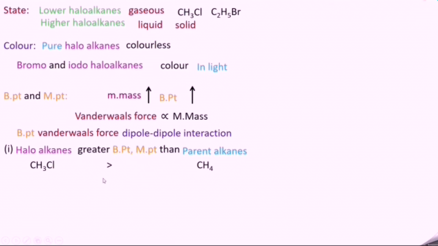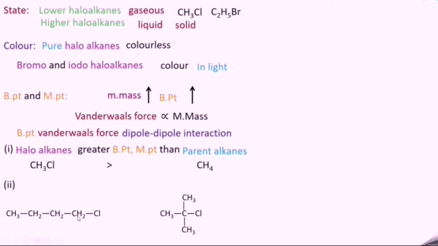Second case is, consider these two compounds, 1-chlorobutane, C4H9Cl, and its isomer 2-chloro-2-methyl propane. Both having same molecular formula C4H9Cl. When we compare these two, 1-chlorobutane is a straight chain compound.